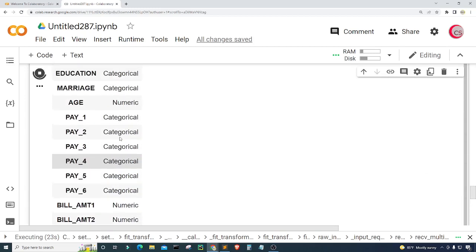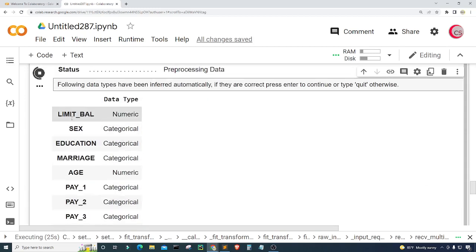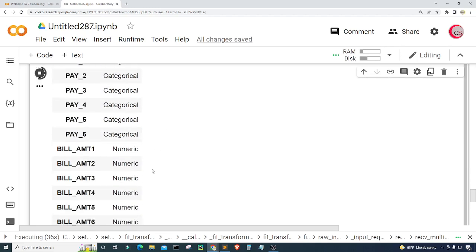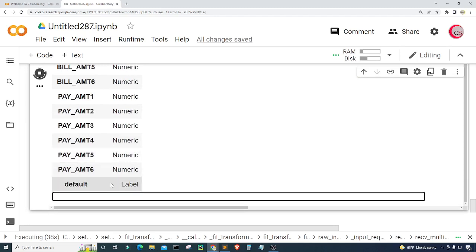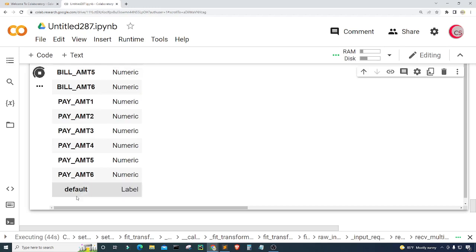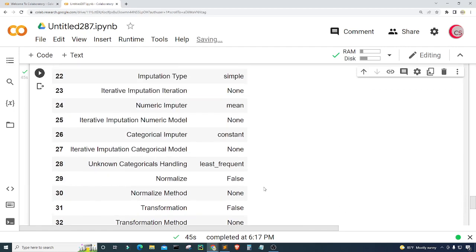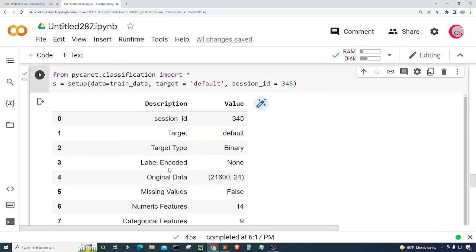So we can see that limit val, that column is numeric, sex is categorical, education is categorical, and age is numeric. So we can see all this information about our data set, and of course default, which is our target variable, is the label. So here I'm just going to press enter, and now let me scroll up a little bit. It gives us even more information.